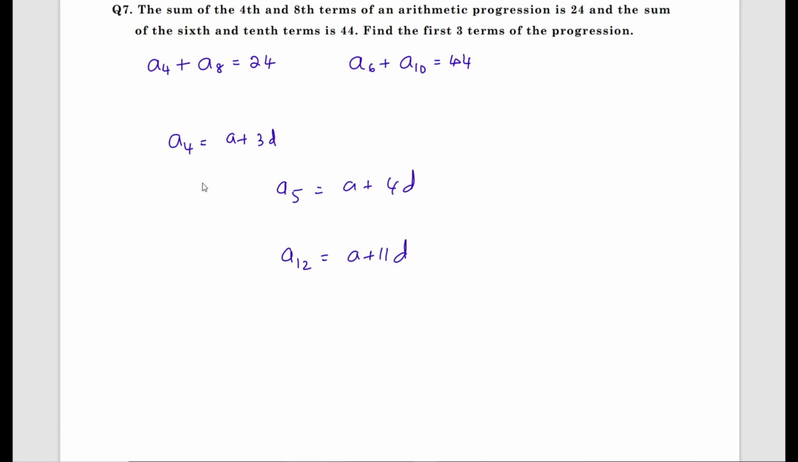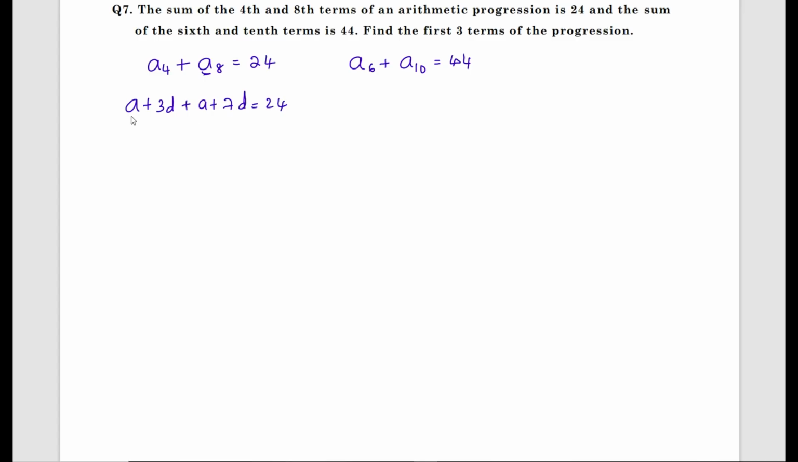What is A6? A6 is A plus 5D. What is A10? A plus 9D. What is A8? It is A plus 7D. So substitute the values. A4 is A plus 3D, and A8 is A plus 7D, equals 24. Now add the same variables: A plus A is 2A, 3D plus 7D is 10D, equals 24.